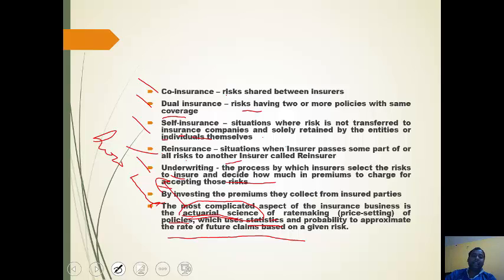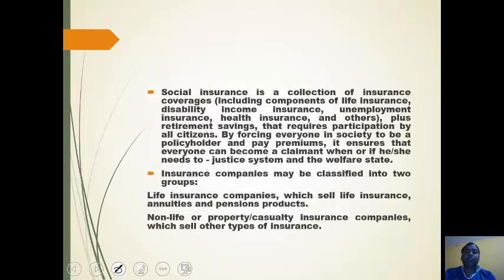Insurance business is heavily based on actuarial science. Now, social insurance. Social insurance is a collection of insurance coverages including components of life insurance, disability income insurance, unemployment insurance, health insurance and others, plus retirement savings that require participation by all citizens. By forcing everyone in society to be a policyholder and pay premiums, it ensures that everyone can become a claimant when or if he or she needs to.